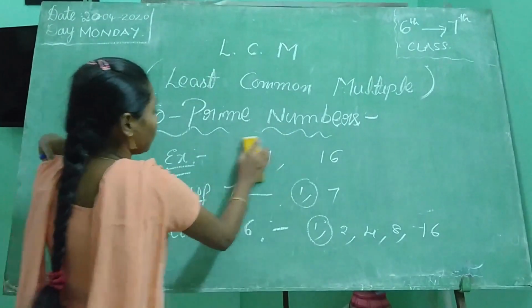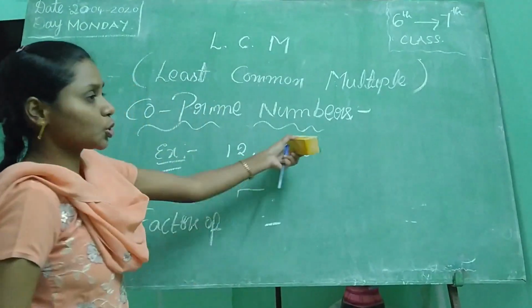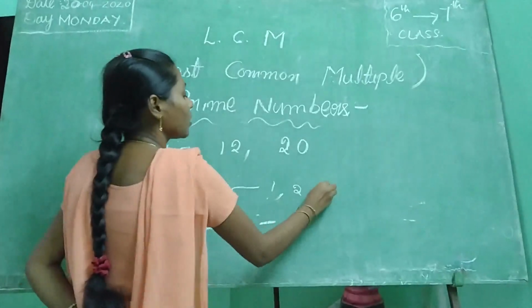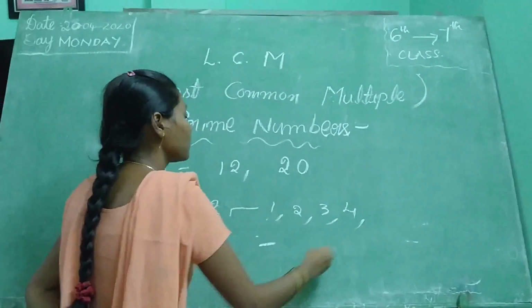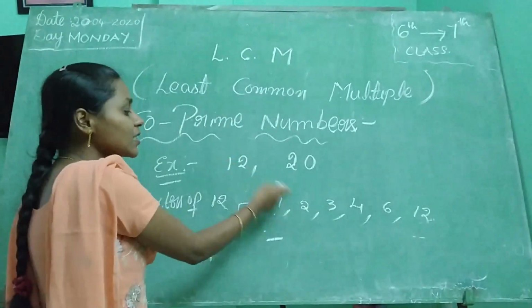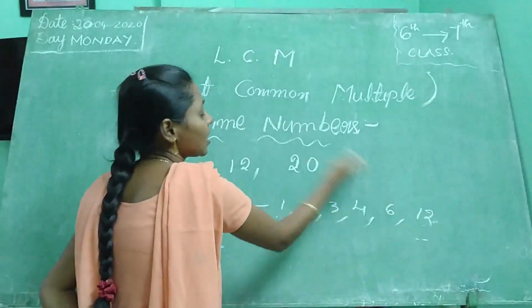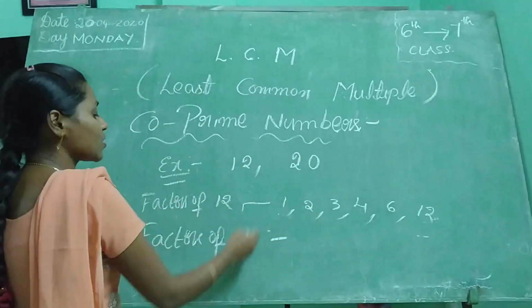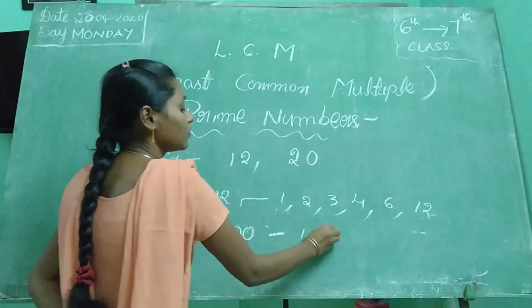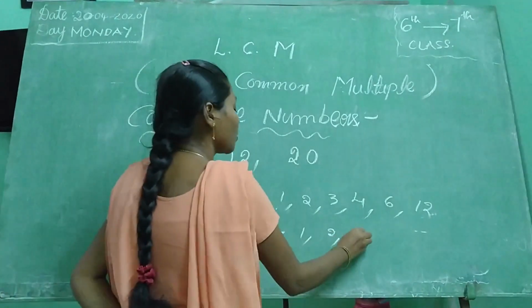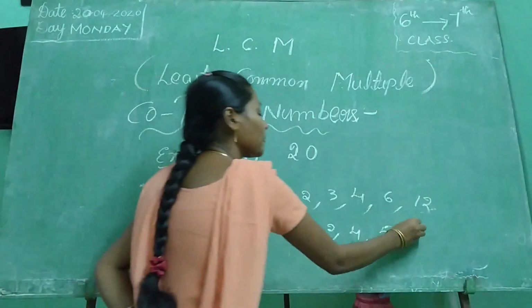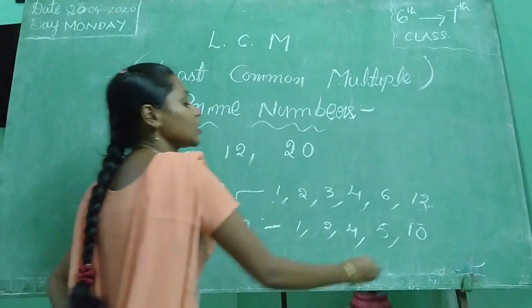We will see another example: 12 and 20. What are the factors of 12? 1, 2, 3, 4, 6, 12. Did you understand how we can write them? Because 1 12s are, 2 6s are, 3 4s are, 4 3s are, 6 2s are, 12 1s are, like that. Next, factors of 20. Which tables have 20? 1, 2, next 4, next 5, next 10, next 20.